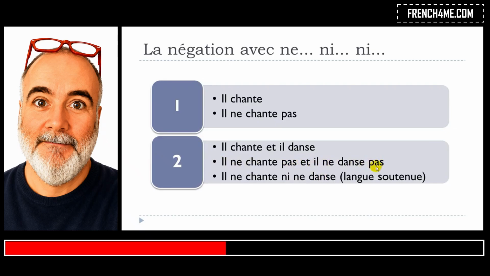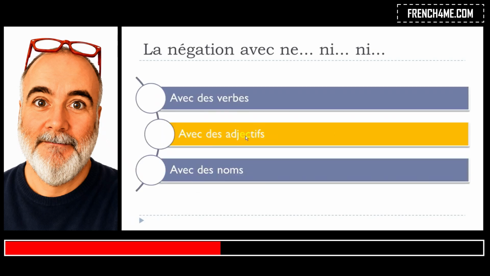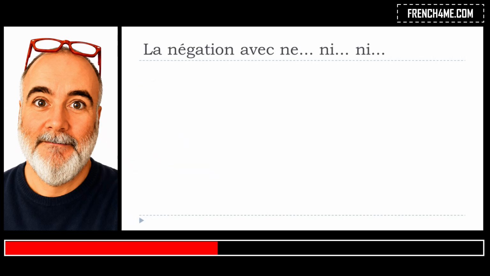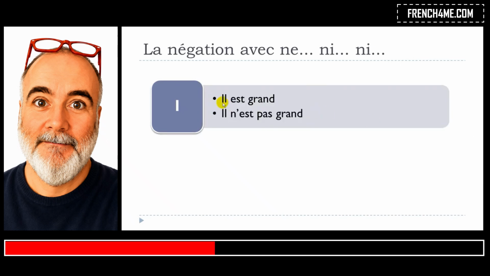That's for verbs, because for les adjectifs, it will be a bit different. Let's see now, il est grand, grand is tall. Forme négative, il n'est pas grand. It's quite simple in that case, we just keep the negative form as usual.